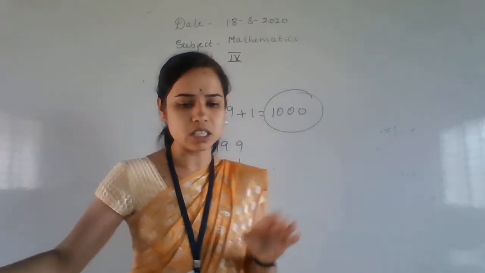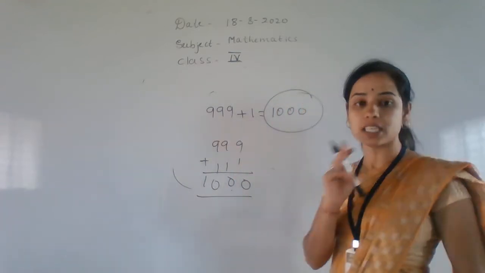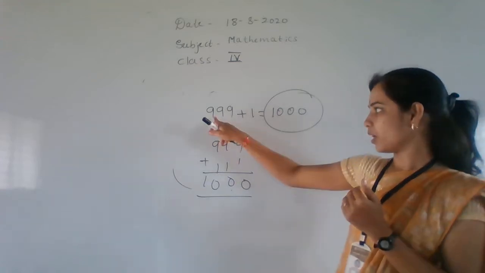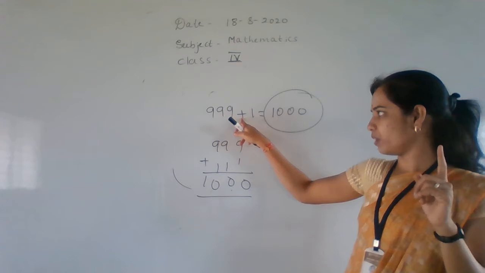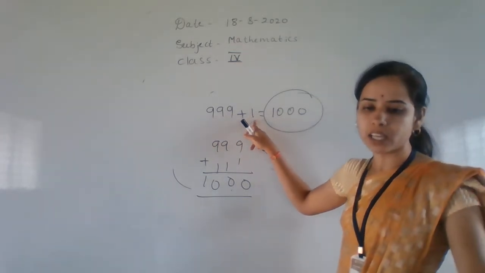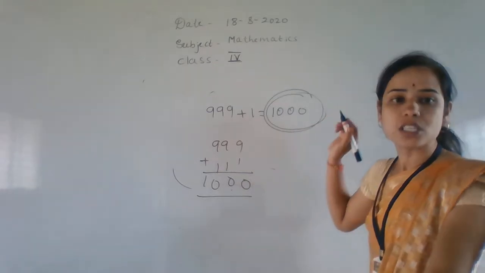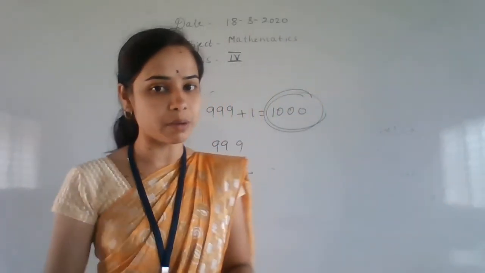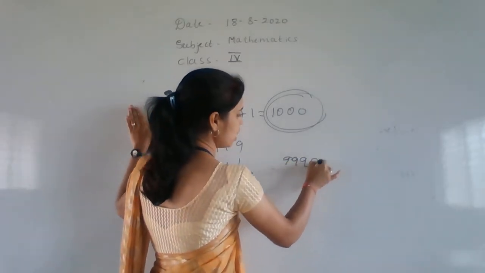Okay, then next, when we add 1 to the greatest 3 digit number, which one is the greatest 3 digit number, children? 999. When we add 1 we will get the smallest 4 digit number. This 1000 is the smallest 4 digit number. Now the greatest 4 digit number is, as I told you, 9999.